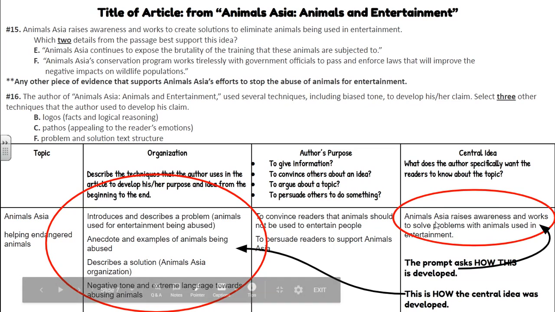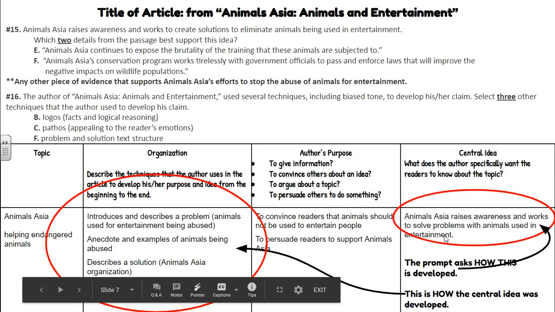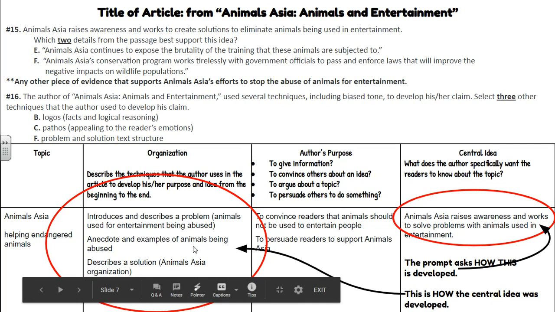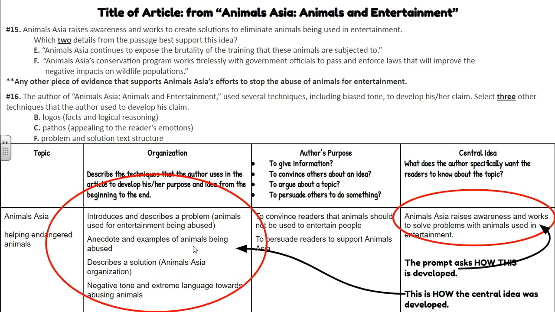All right. Well, how did the author convey this idea that Animals Asia is working to solve problems? Well, they were able to introduce all of the problems, problem solution. They showed you the problem of using animals in entertainment. They used several anecdotes to kind of make you feel sorry, pathos. They used that. They described a solution, the Animals Asia organization.